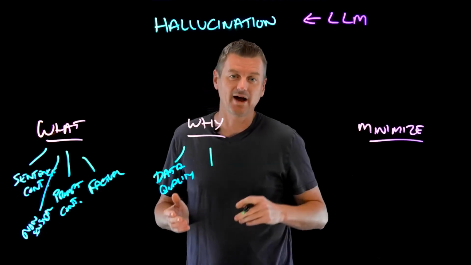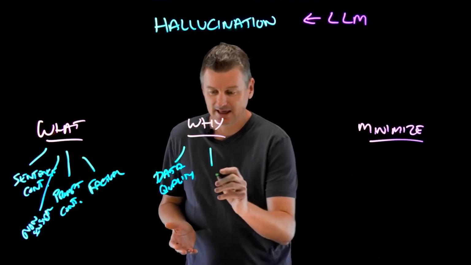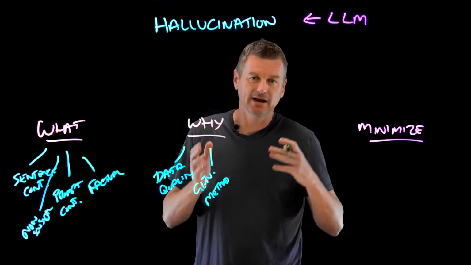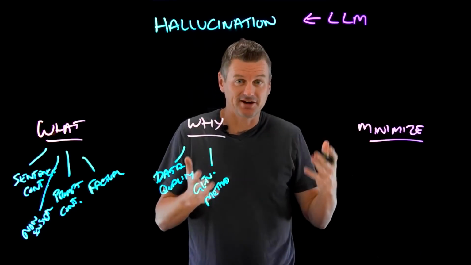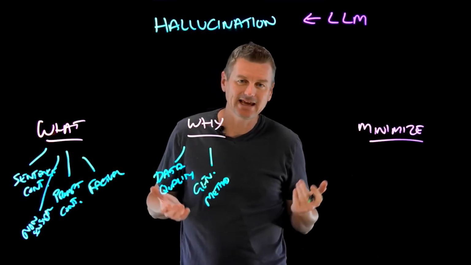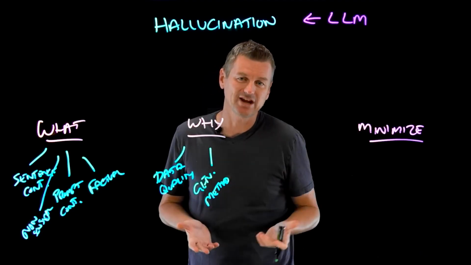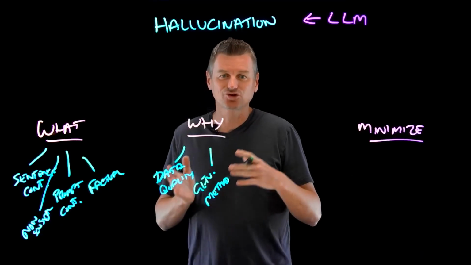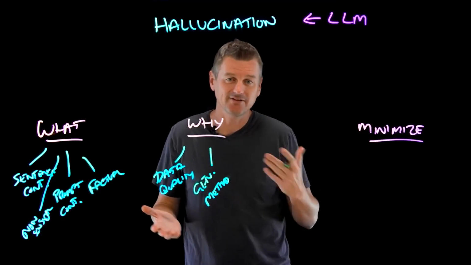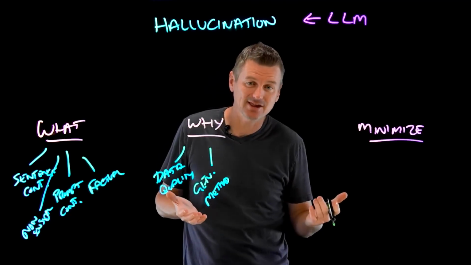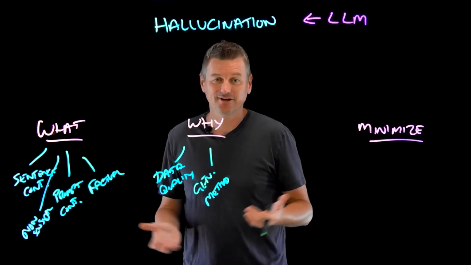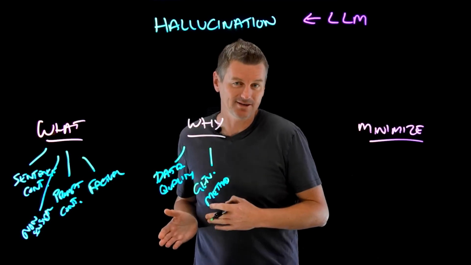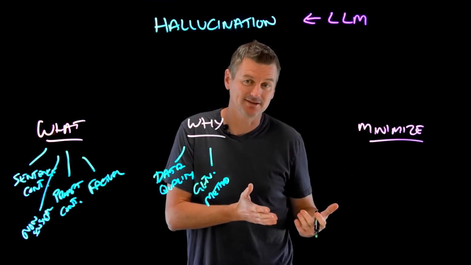Now, another reason why hallucinations can happen is based upon the generation method. LLMs use various methods and objectives to generate text, such as beam search, sampling, maximum likelihood estimation, or reinforcement learning. And these methods and objectives may introduce biases and trade-offs between things like fluency and diversity, between coherence and creativity, or between accuracy and novelty.